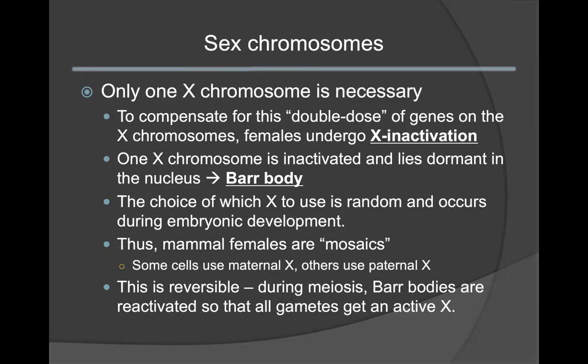Because this occurs early in embryogenesis, when one X chromosome is silent, the resultant cells that would result from cell division or mitosis from that original cell will also have the same X inactivation pattern. This will lead to the creation of mammals that are mosaics. Note that mosaics are only present in females.